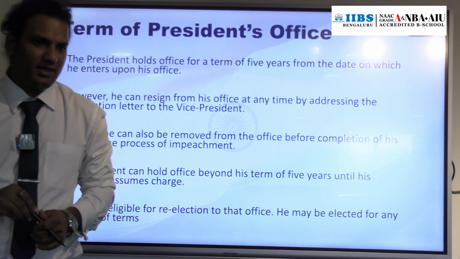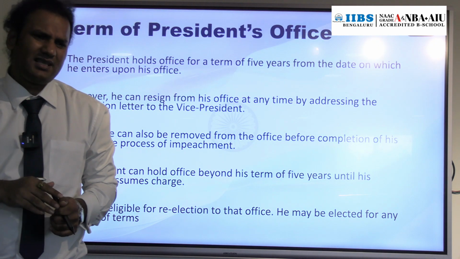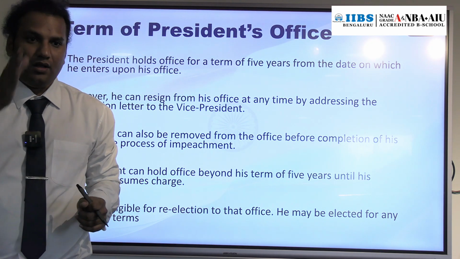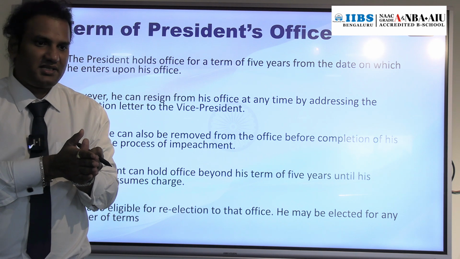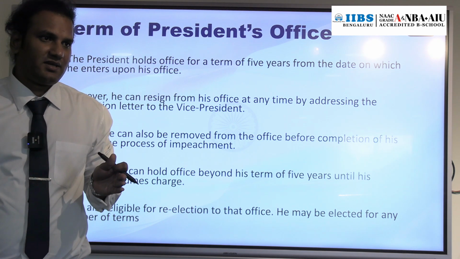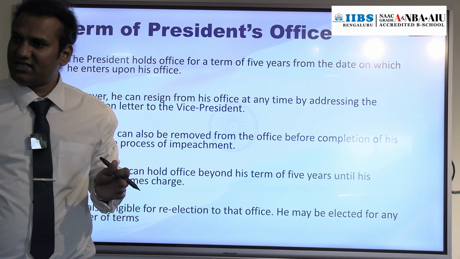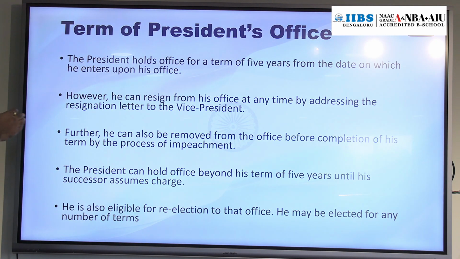Yes, the President can resign by submitting the resignation letter to the Vice President. Please remember, the President can resign by submitting the resignation letter to the Vice President. If the Vice President wants to resign, the Vice President can submit the resignation letter to the President. They both can submit each other's resignation.